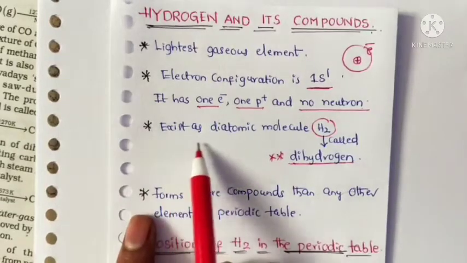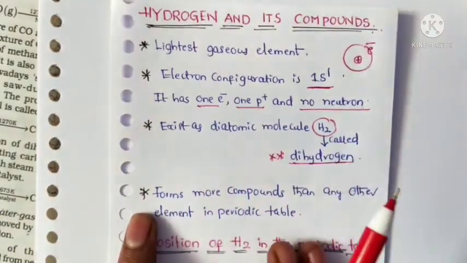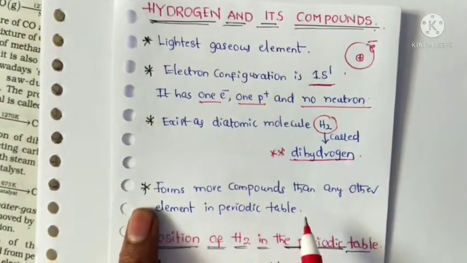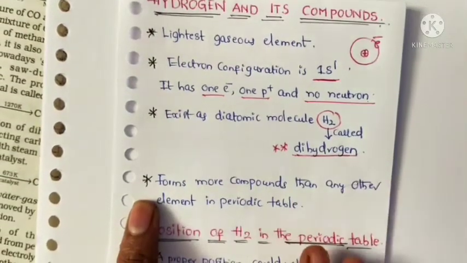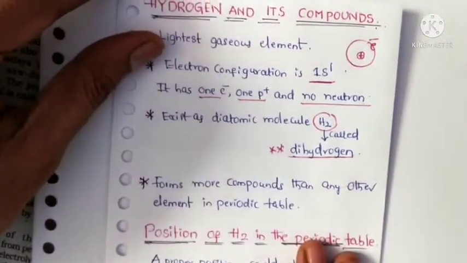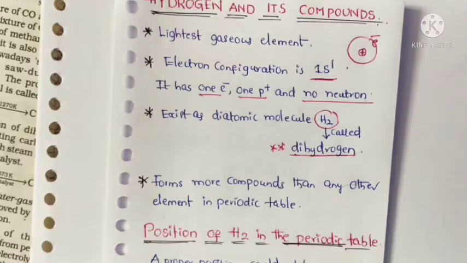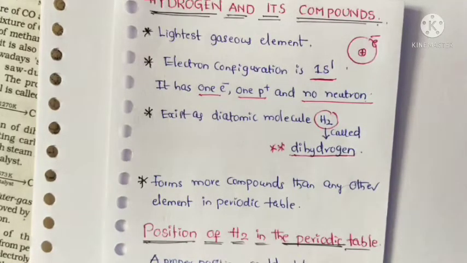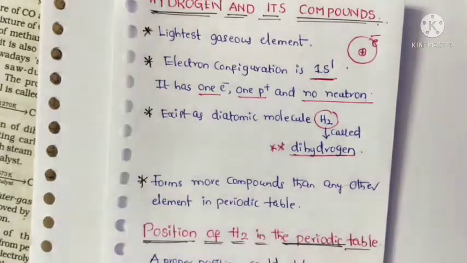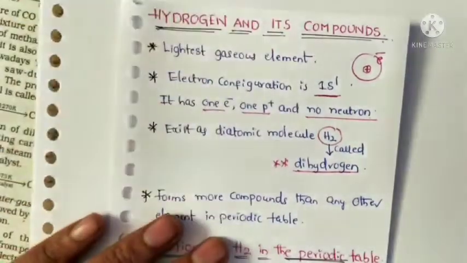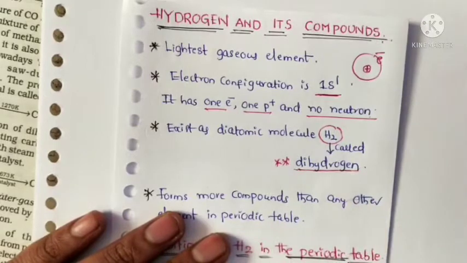Next point, it exists as a diatomic molecule that is represented as H2. It is also called dihydrogen. Next point, hydrogen forms more compounds than any other element in the periodic table. So this is the primary information about hydrogen, that is dihydrogen.